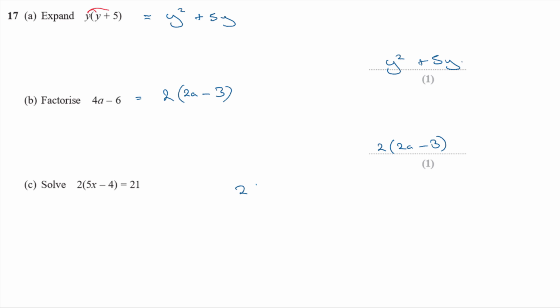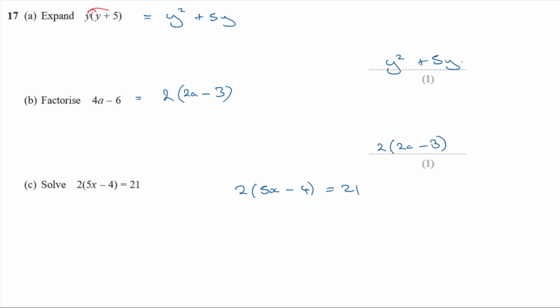Okay, now when I've got a bracket like this, I've got 2 choices. Most people just multiply them straight out, but you can just divide both sides by the number in front of the bracket as an easy first step. Now I'm not going to do that in this case because 21 is an odd number and I can't divide it by 2 without getting a remainder. So I'm just going to go ahead and multiply out instead.